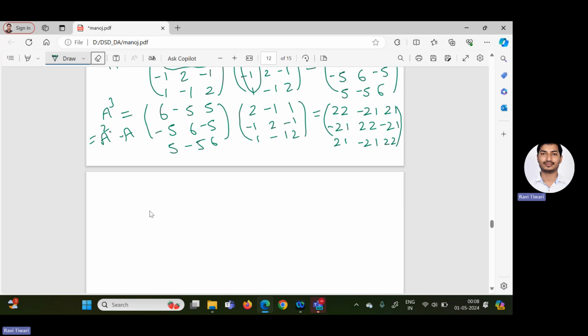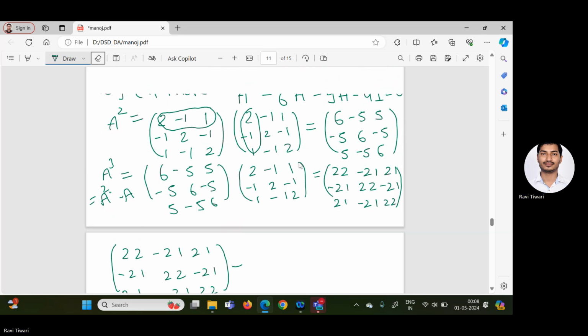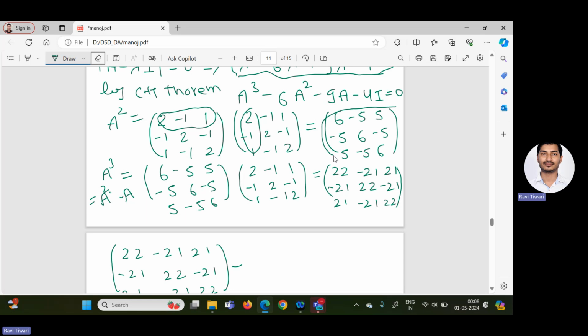So now everything we have calculated. Now what to verify? We have to verify A cube, what we are getting: 22, minus 21, 21; minus 21, 22, minus 21; 21, minus 21, 22. Minus 6A square. A square we have already calculated, and this A square is multiplied by 6.